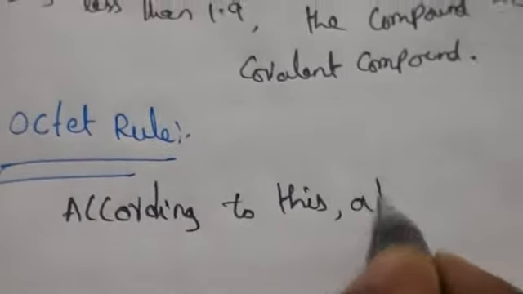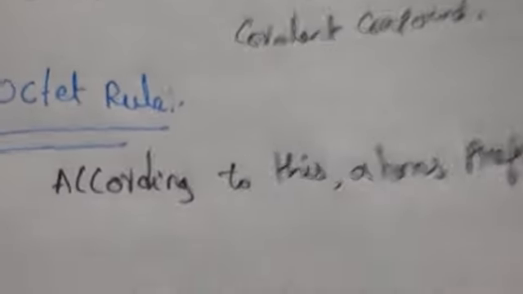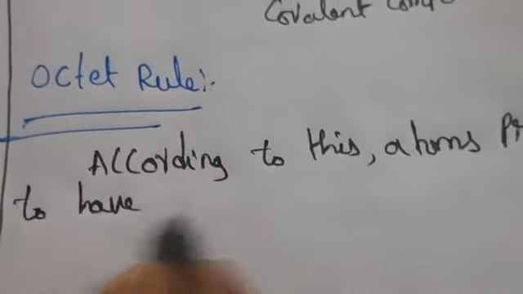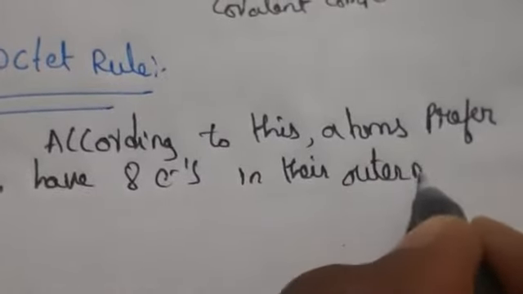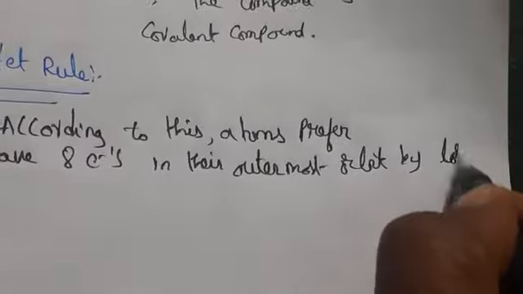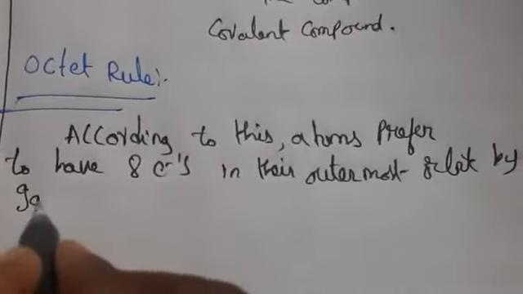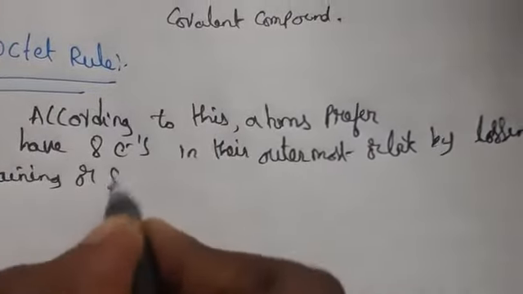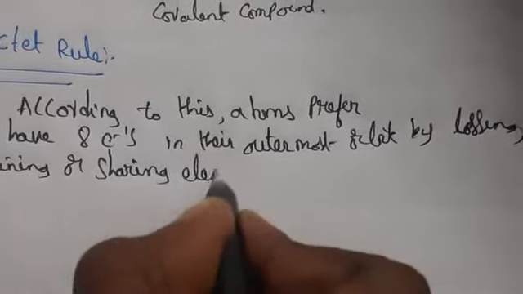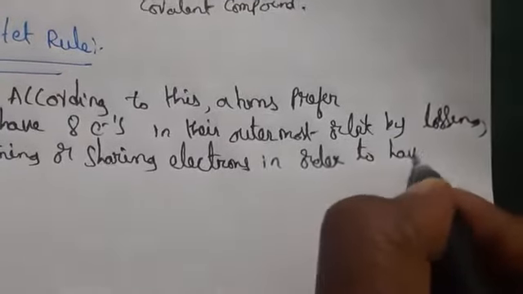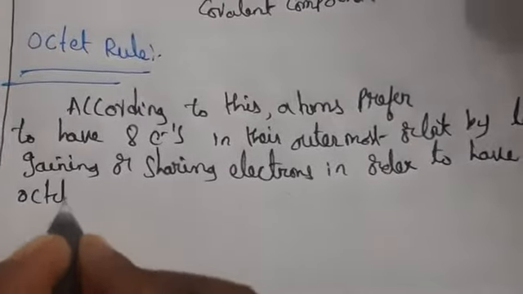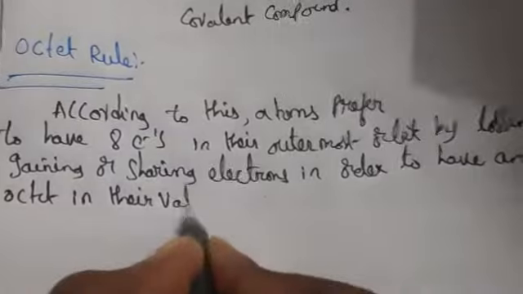According to this, atoms prefer to have 8 electrons in their outermost orbit, by losing, gaining or sharing electrons to have an octet in their valence shell.